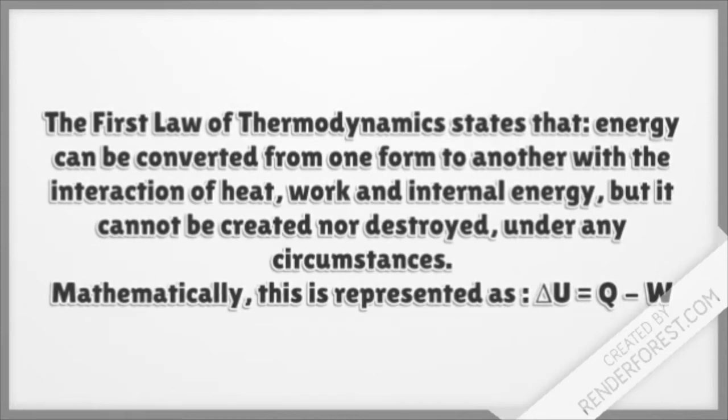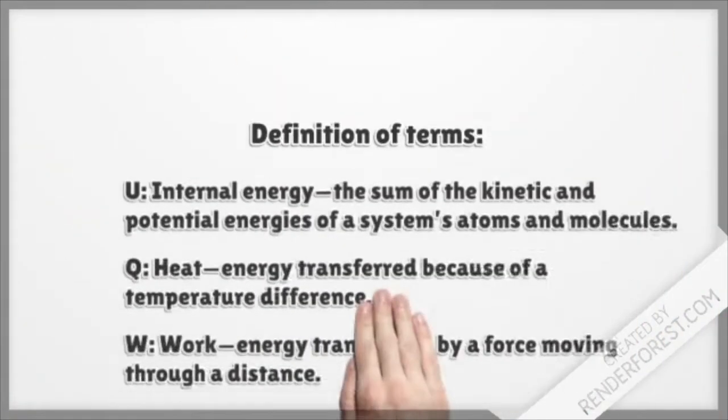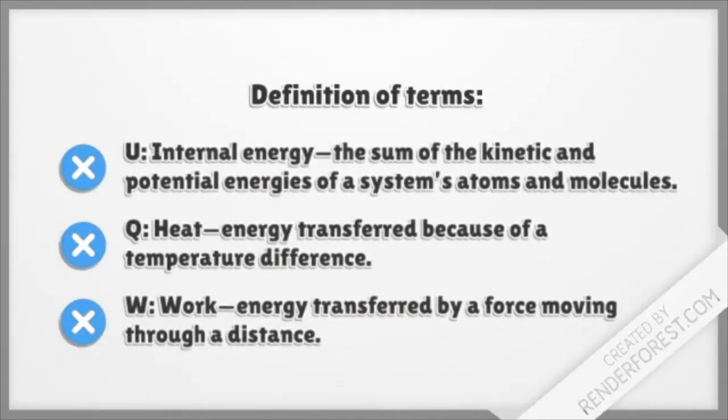The first law is represented mathematically as delta U is equal to Q minus W. Let's look at the definition of each term. First we have U, which is the internal energy. This gives us the sum of the kinetic and potential energies of a system. Next we have Q, which is the heat. This is the energy that is transferred because of a temperature difference. And lastly we have W, which is work, the energy transferred by a force moving through a distance.